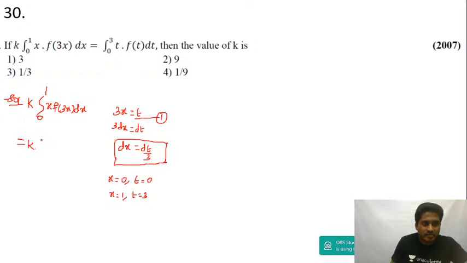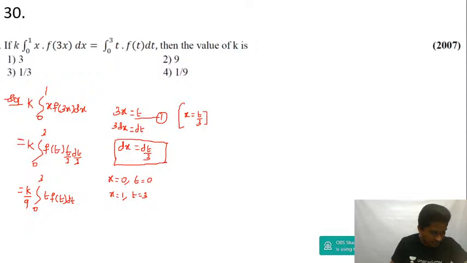This is equal to k times integration of 0 to 3. From this I can write f of 3x is equal to f of t. And from equation 1, I can write x is equal to t by 3. So this is t by 3 and dx is equal to dt by 3. Now I'm going to take k upon 9 common: integration 0 to 3, t into f of t dt.